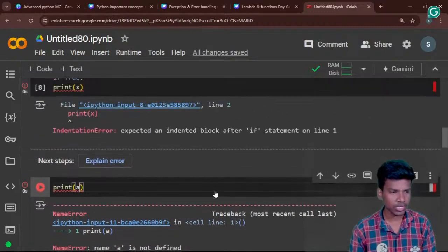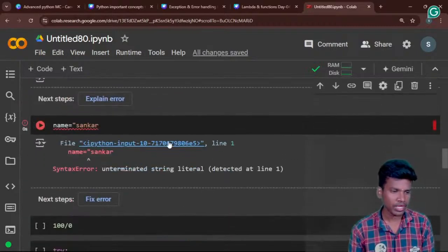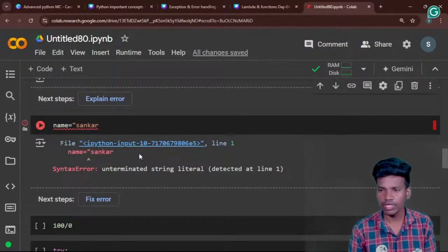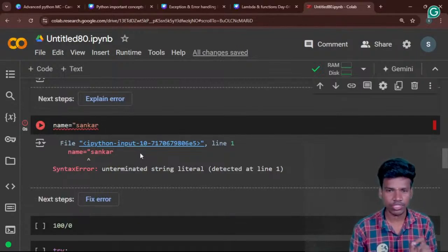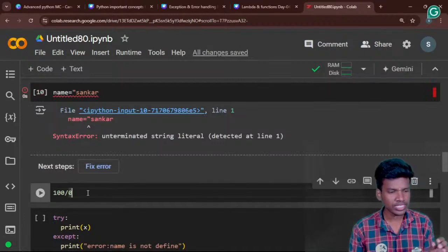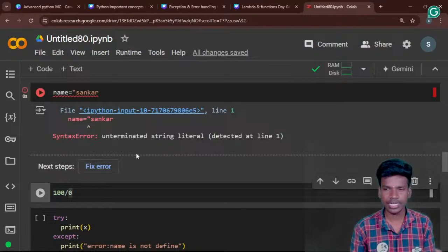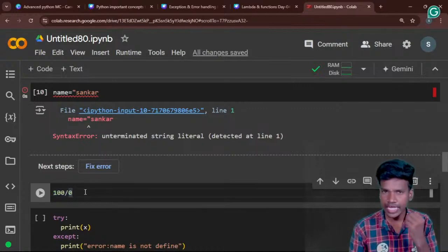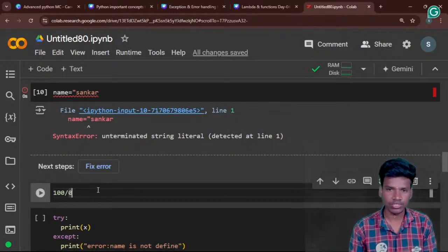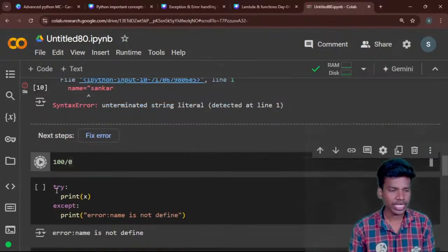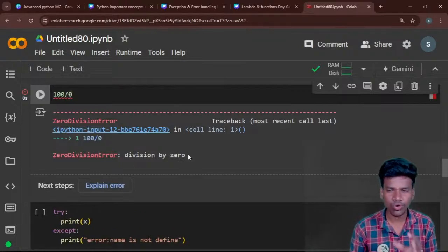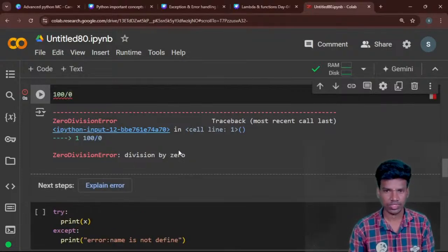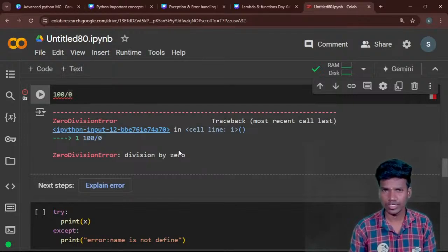Okay, we already saw indentation error and name error, and this one is a syntax error, because we are not following the syntax. Automatically the syntax error will be thrown. So what is the error in this one? I already told you this: 100 is divided by 0. When we divide any number by 0, we get the error called zero division error. This is called a zero division error, because 0 is a no-value, so the error we get is a zero division error.